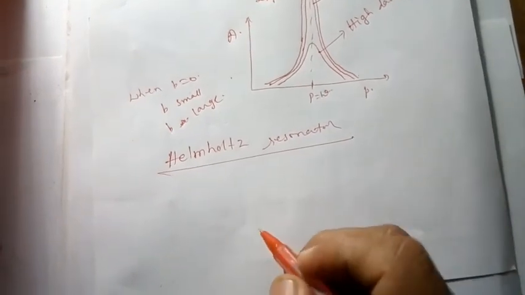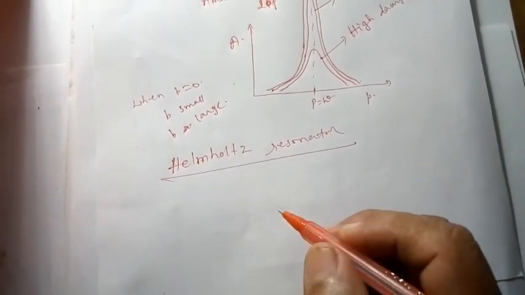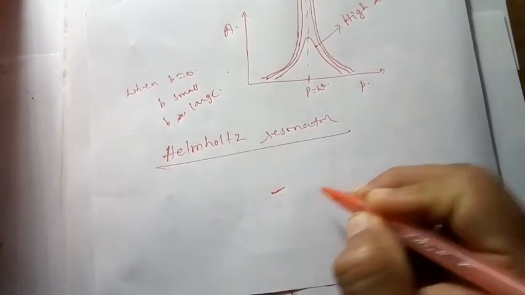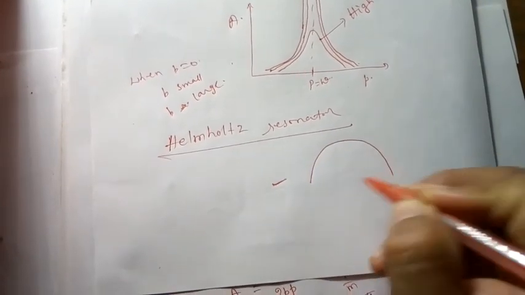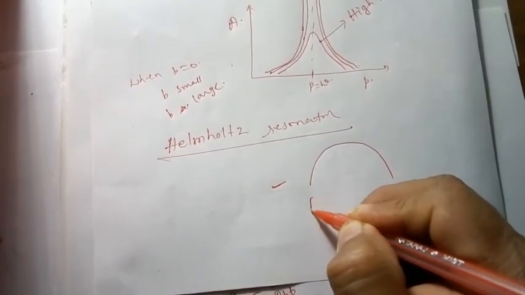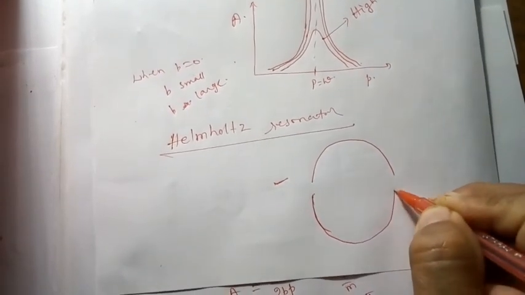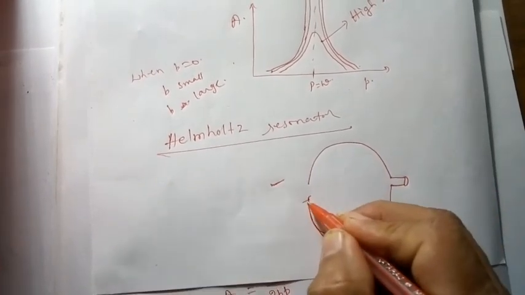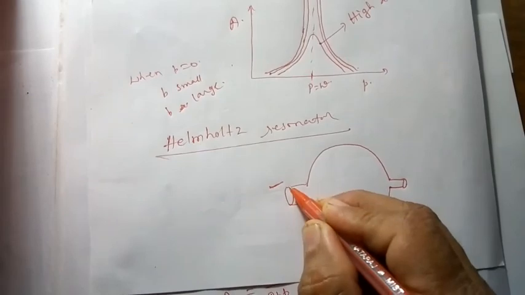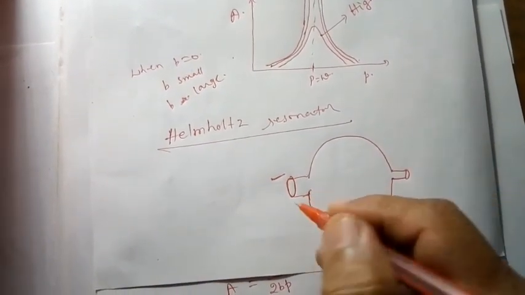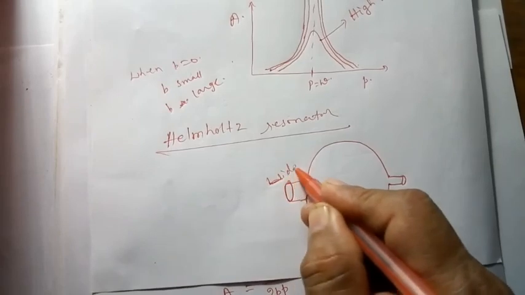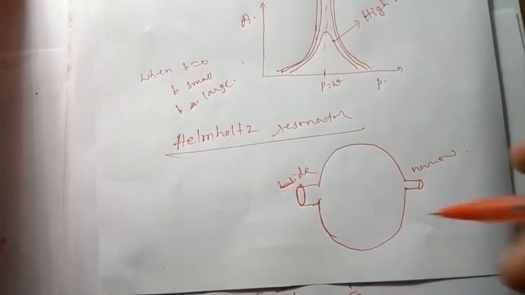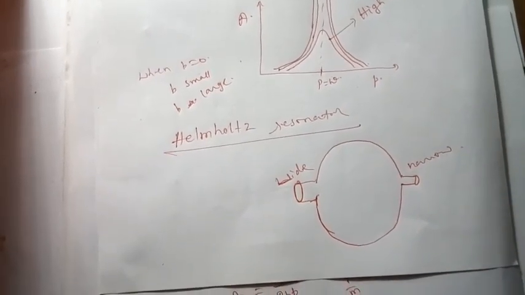There will be one small neck and hole at one end and a large hole at the other end. Simply, I will draw something like this: a spherical container, at one end a narrow small opening, at the other end a big, wide opening. This is called a Helmholtz resonator.